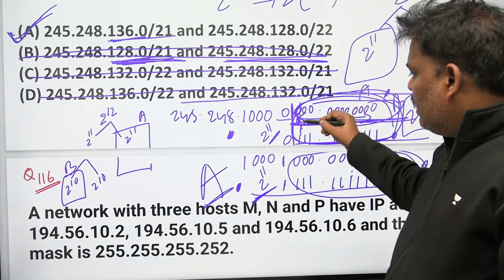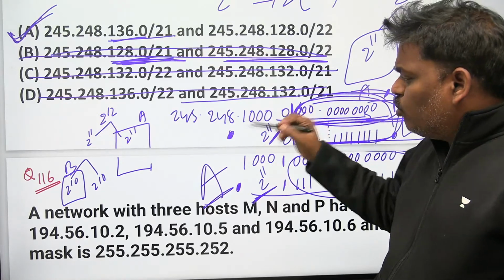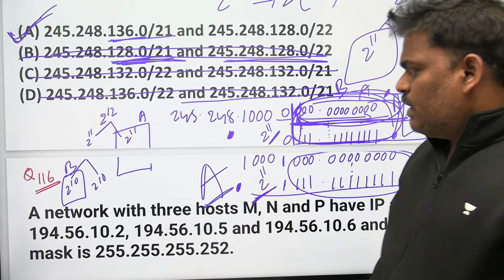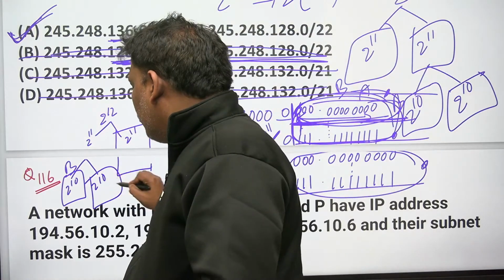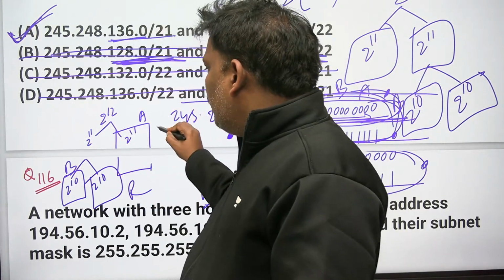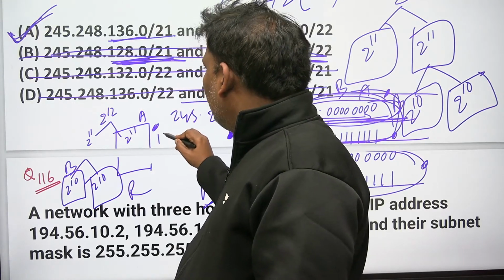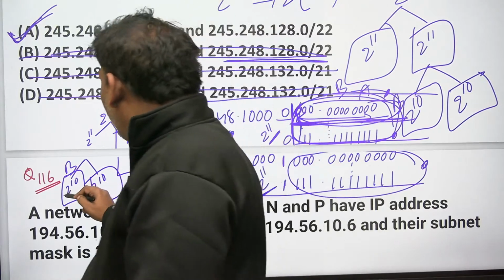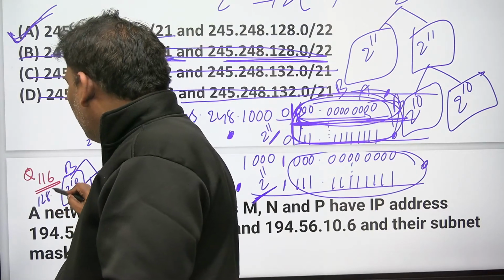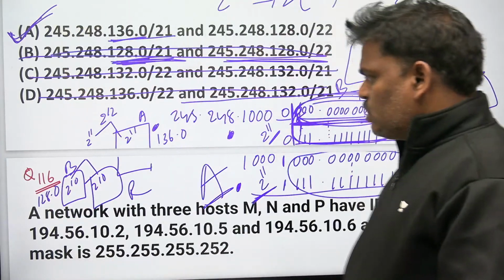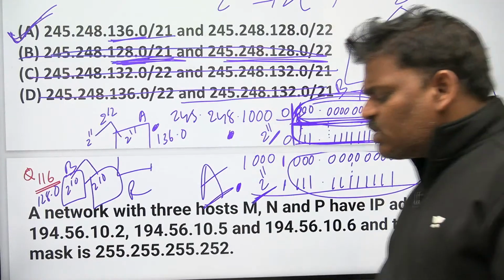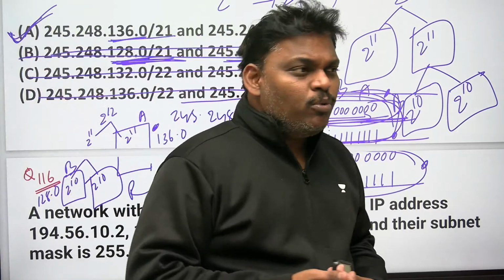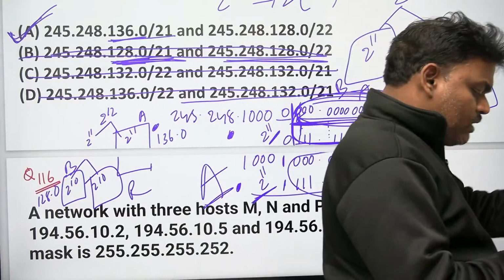Next one. Here, this one again divided into two parts. 2 power 10. First 2 power 10 is B. Second 2 power 10 for remaining. So if you calculate this one properly, you will get the 136.0. If you calculate properly, you will get the 128.0. Be careful. So answer is A. It's a really nice problem. It may be disturbed you little bit. But it is one of the nice problem.